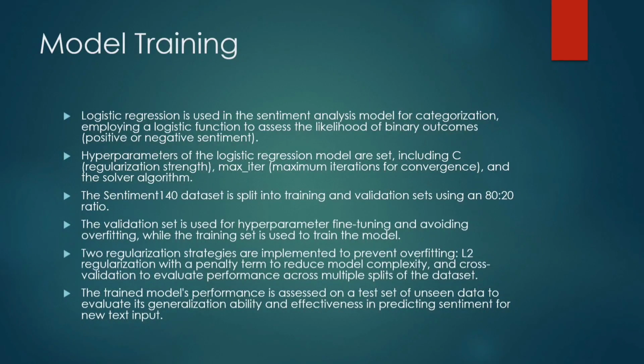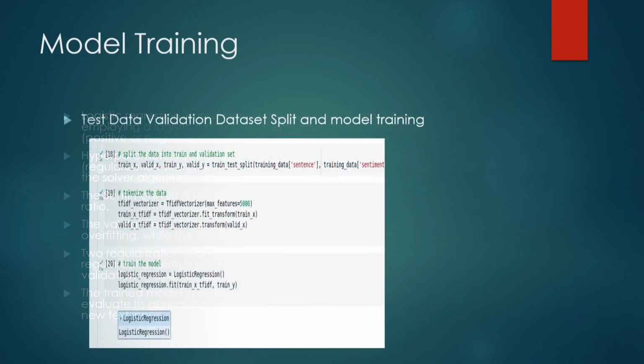And the trained model's performance is assessed on a test set of unseen data to evaluate its generalization ability and effectiveness in predicting sentiment for new text input. Here you can see how the data training is performed.